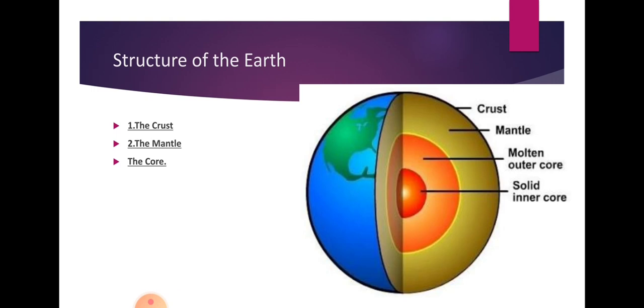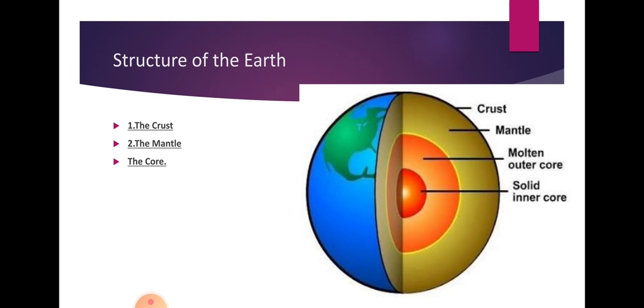Now you can see, if I cut the earth from its center, we will find some layers. All the materials in the interior of the earth are not the same. That's why we have given different names. The outer part is known as crust. The inner part is mantle. And the pink and reddish area is the core.